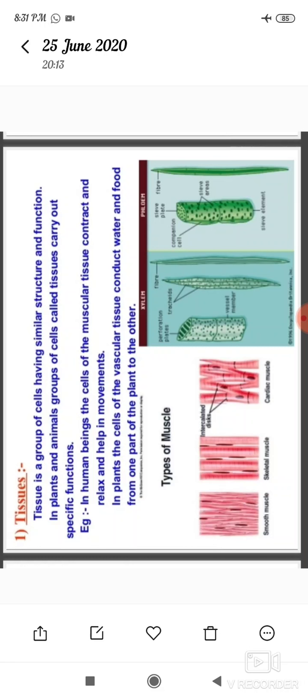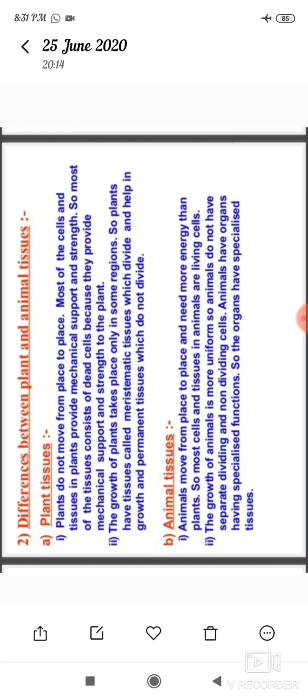Xylem and phloem are the main tissues present in plants. Xylem is the water conducting tissue and phloem is the food conducting tissue. In plants, these tissues work together to perform the function. And then, the differences between plant and animal tissues.